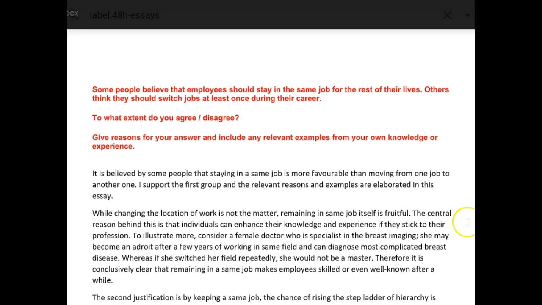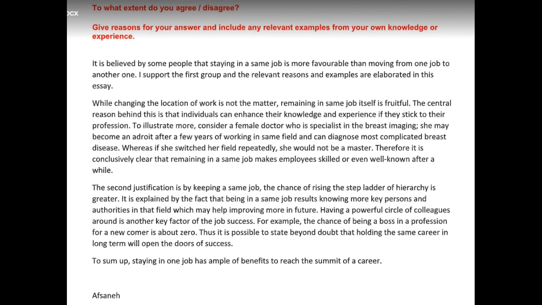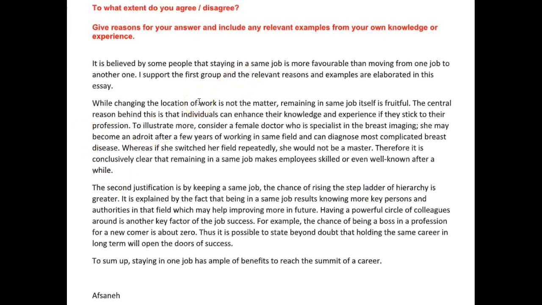Okay, let's go to the essay about switching jobs. It is believed by some people that staying in the same job is more favorable than moving from one job to another one. I support the first group. How about I support the first position, or I support the first viewpoint, not the group, okay? Yeah. I support the first opinion, and the relevant reasons and examples are elaborated in this essay, okay? Fine. While changing the location of work is not the matter, remaining in the same job itself is fruitful.